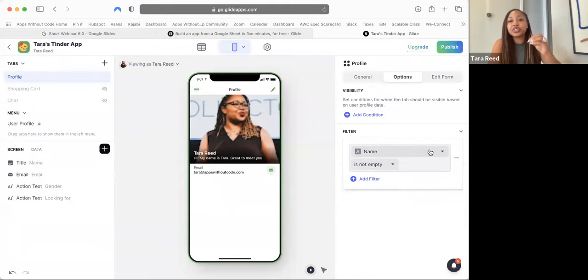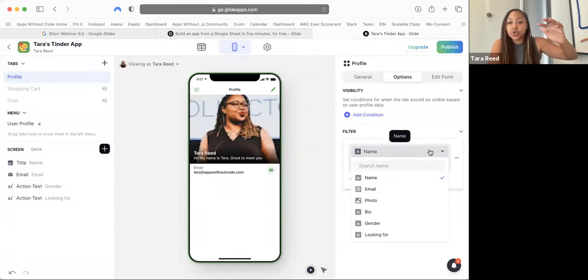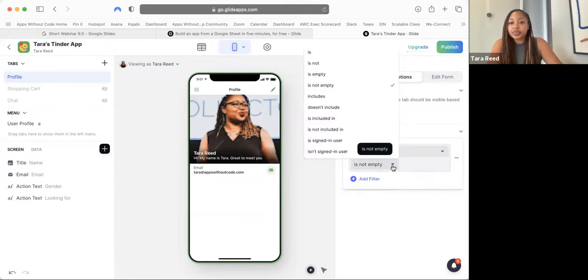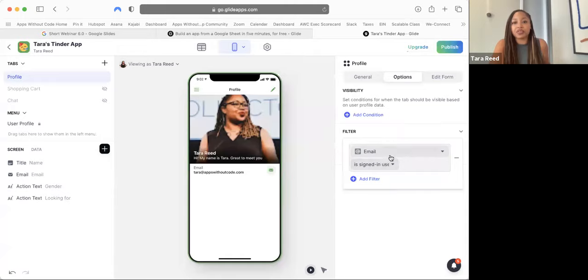And we're going to filter so that it only shows when email is the signed in user. Now this is like app speak. I'm going to explain what this means, but it should be email is signed in user. And then you can click away and it's going to show you your filter.